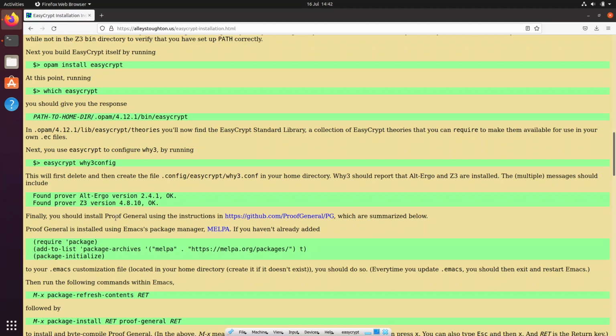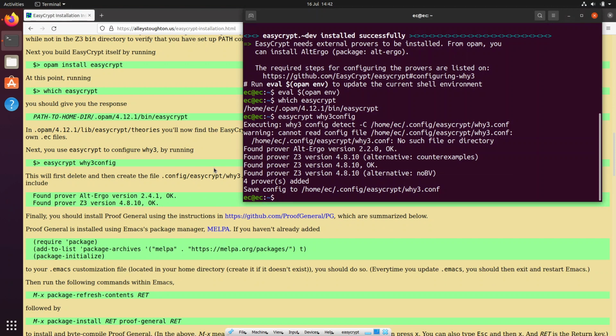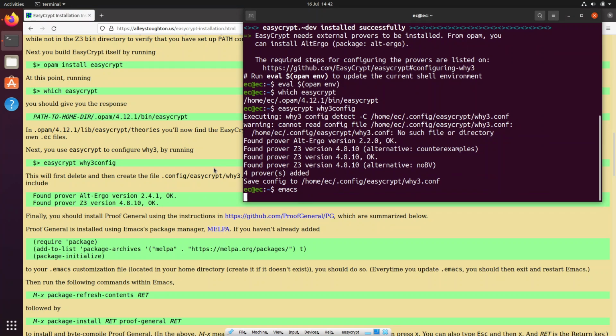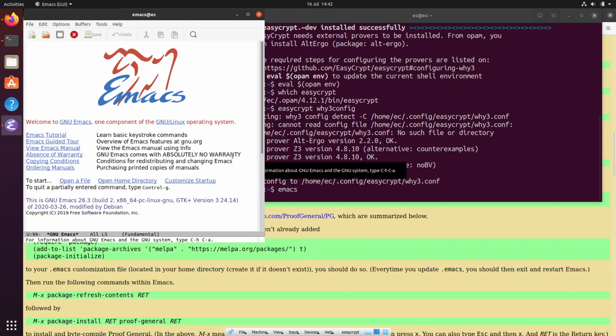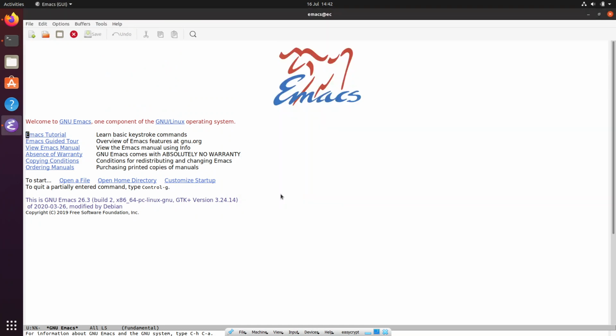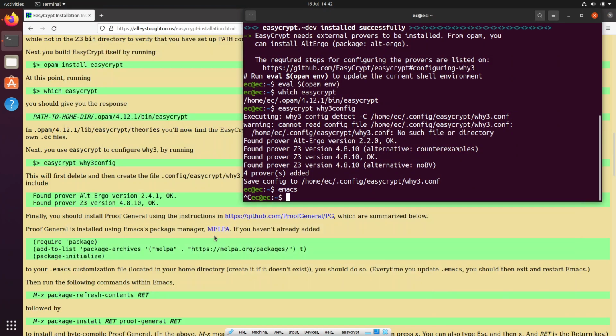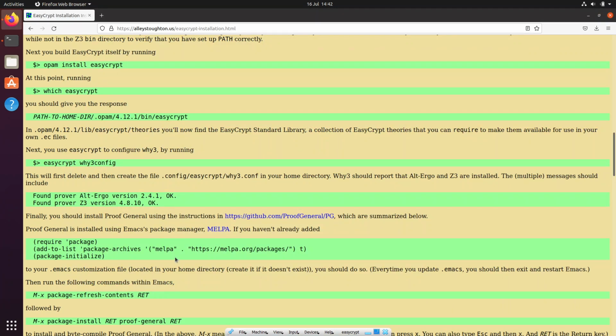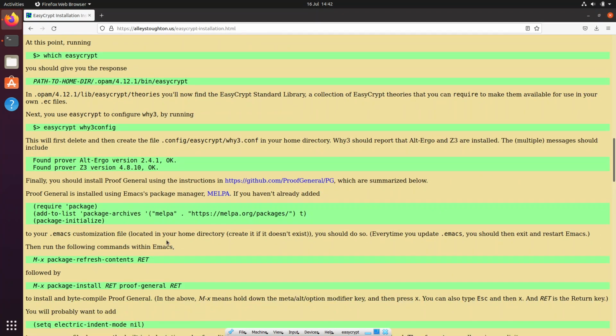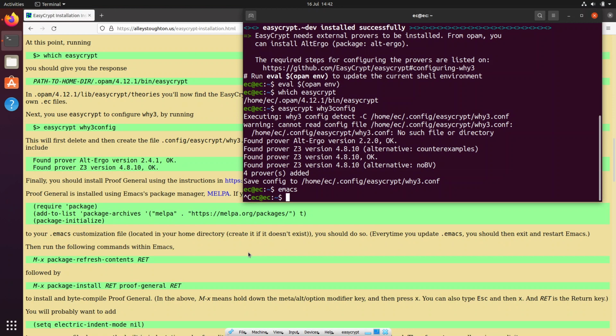And finally, now we're on to the last steps. We need to install Proof General into Emacs, and for that we first need to add MELPA to the Emacs package manager. And the way we do that is we first open Emacs, and I'm sorry, no, we just need to create a .emacs file in our home directory, and we can do that using touch.